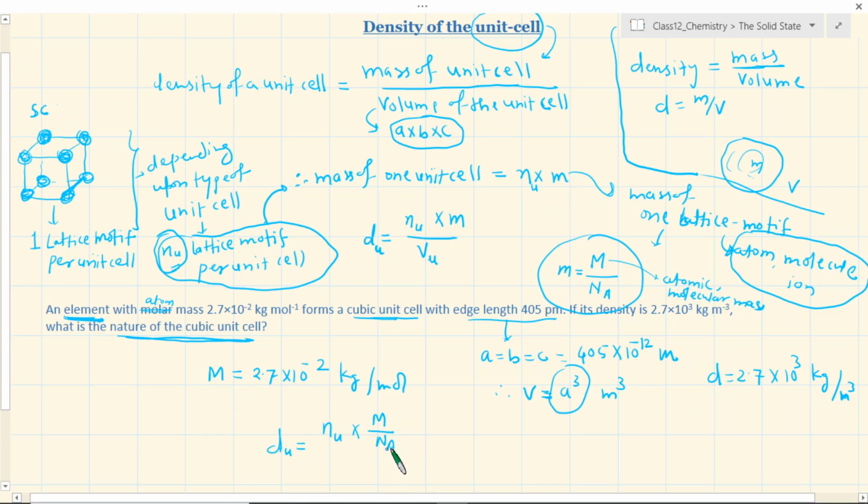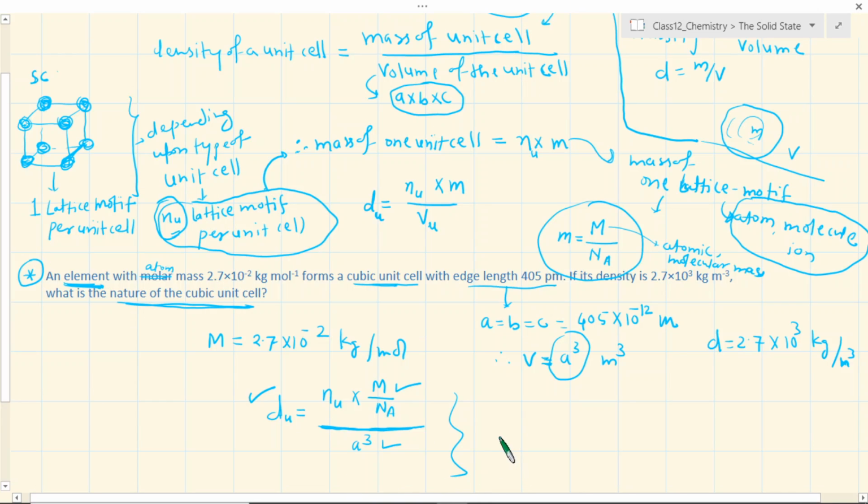Avogadro number is 6.02 into 10 to the power of 23. So you have got this one, you have got this one, you have got this one. You can find out this one. From this problem you will get n, and from that you will be able to predict which kind of cubic system this is.